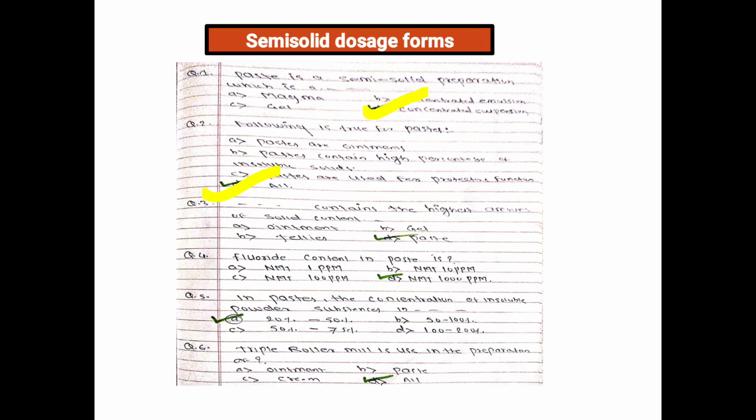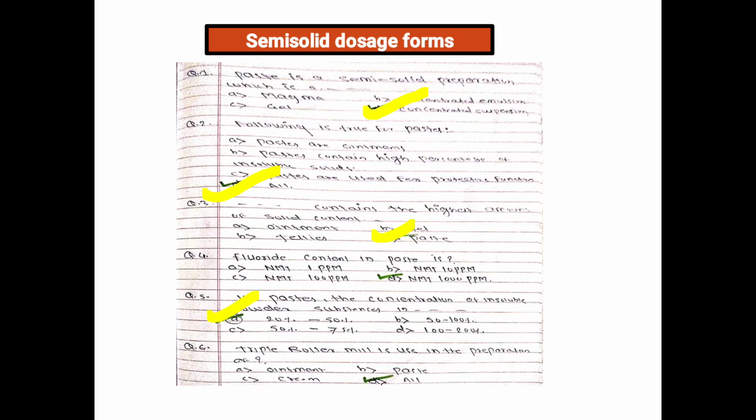Next, which contains the highest amount of solid content? So paste has the highest solid content, not ointment, not gel, not jellies. Next, fluoride content in paste is not more than 1000 parts per million. Next, in paste, the concentration of insoluble powder substance is 20% to 50%. So that is the correct answer. Means more concentration of insoluble powder is present in paste.